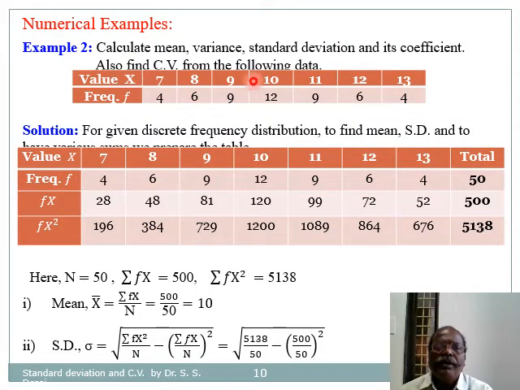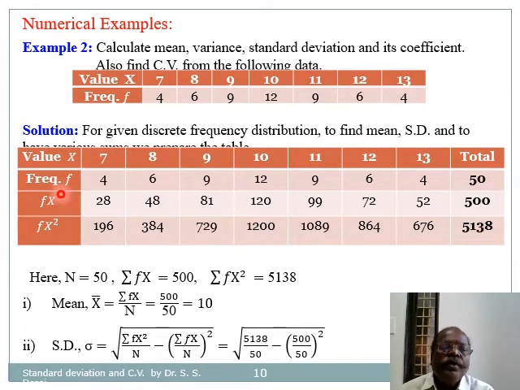So this is the example based on discrete frequency distribution. Calculate mean, variance, standard deviation, and coefficient of variation for the following data. They are given the discrete frequency distribution values and frequencies. Now for given discrete frequency distribution, to find mean and standard deviation, we need summation of f into x and summation of f into x square.